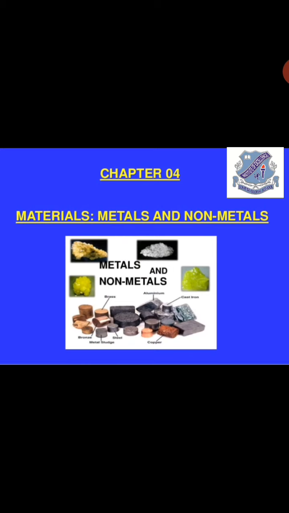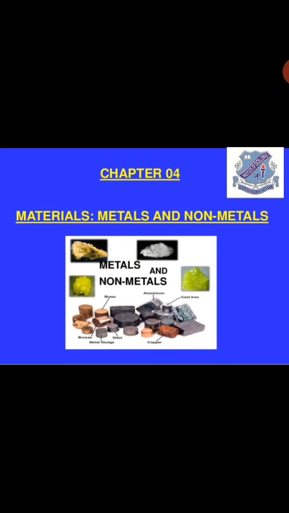This is Asmita Sharma, your science teacher, and we are going to study chapter number 4, that is Materials: Metals and Non-metals for class 8th. While starting the chapter, first of all, I will tell you that in this chapter we are basically going to study what is the difference between metals and non-metals.